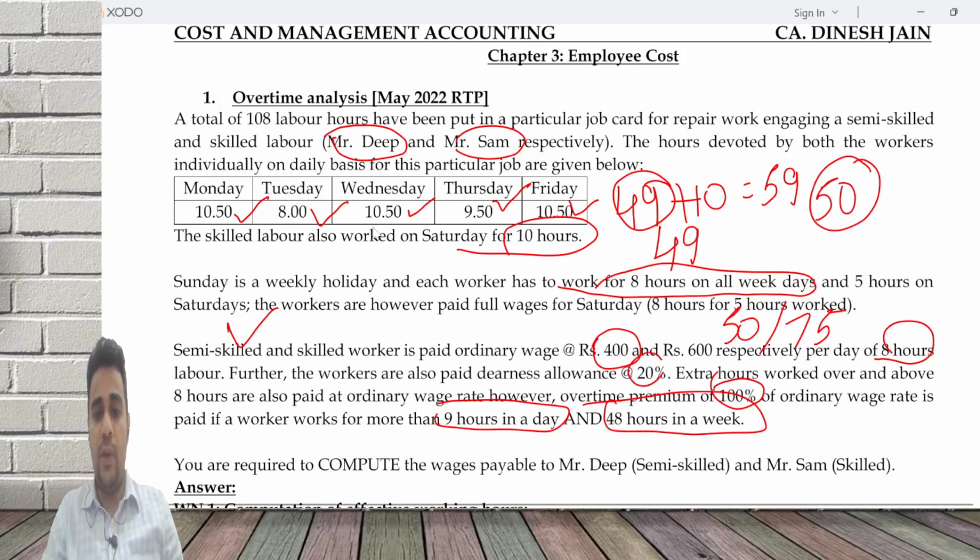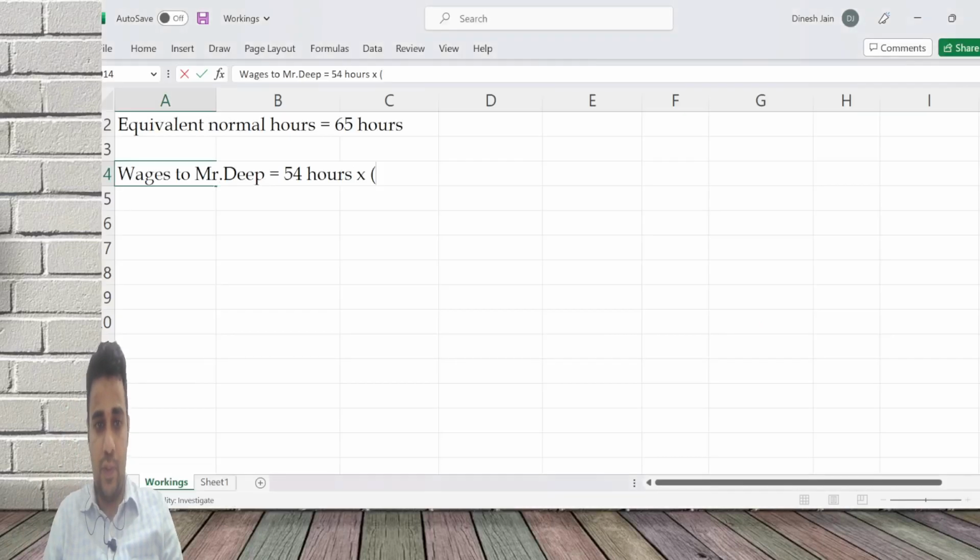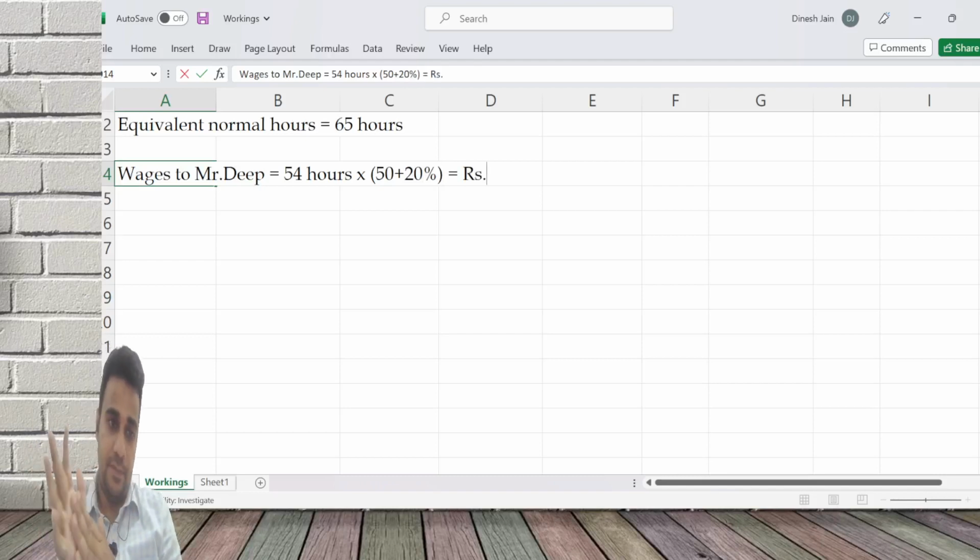And on that, add 20% dearness allowance. So net I'll pay 50 plus 20%, which is 60 rupees into 54 hours.